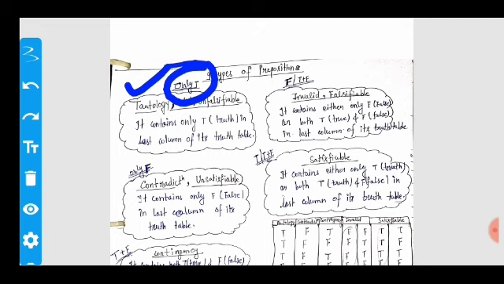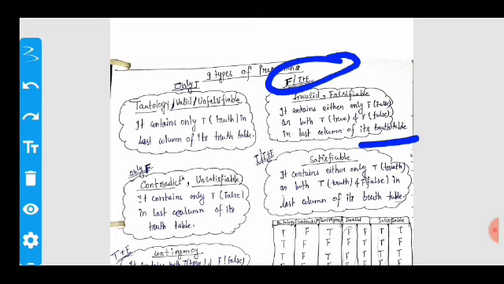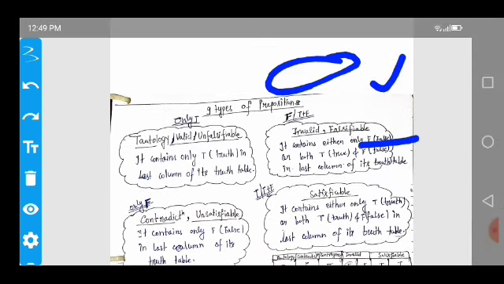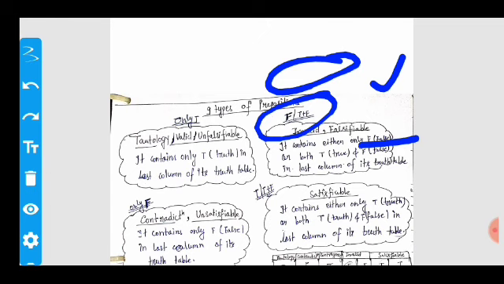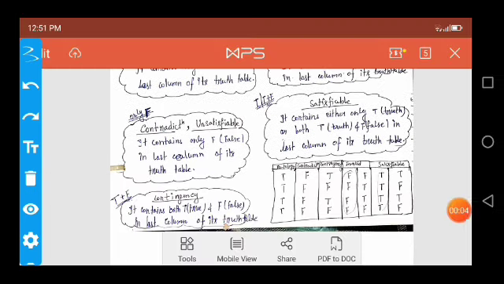Now come to the next two propositions, invalid and falsifiable. In this case the last column of the truth table contains either only false or both, meaning true and false. So in short, these two propositions contain only false, and also true and false.